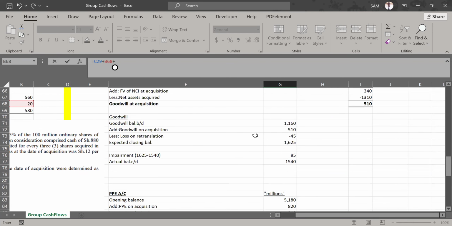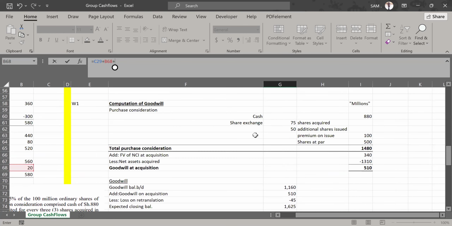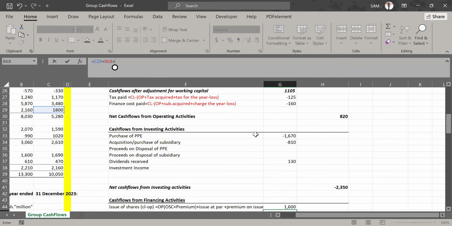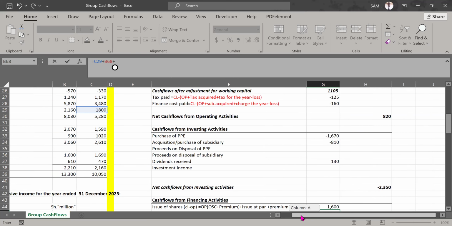But you can share your workbook after this. I will follow through. PPE we did quite some time back because PPE was under investing activities. Yes, when I got lost at that point is when I raised it on the chat box, but I think you didn't see it, so I'm just requesting you share the workbook after this. Sorry, you could have just asked. Sometimes these charts are a lot, and I might not be able to see all of them. You should just raise your hand or unmute and ask if I don't see it, so that you don't remain behind. But it's all good.